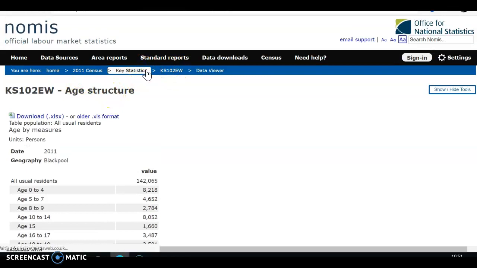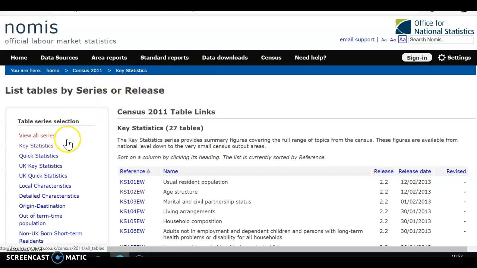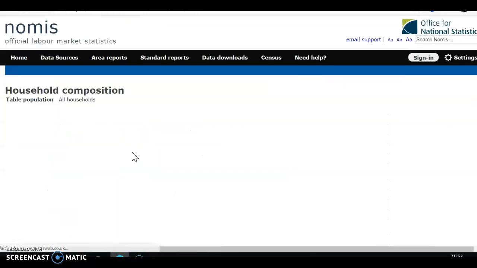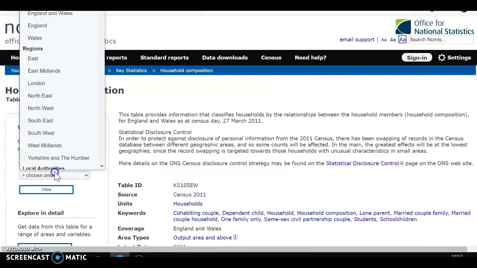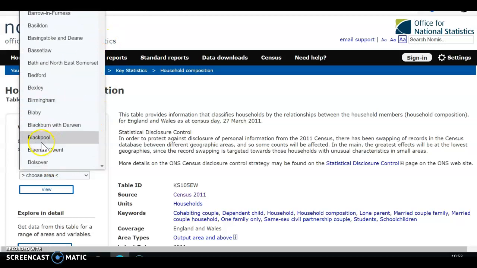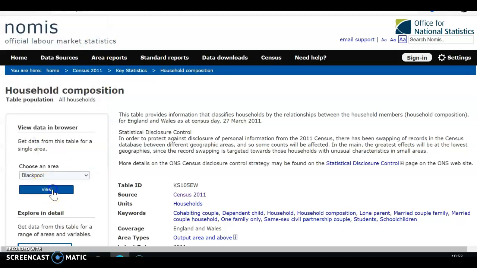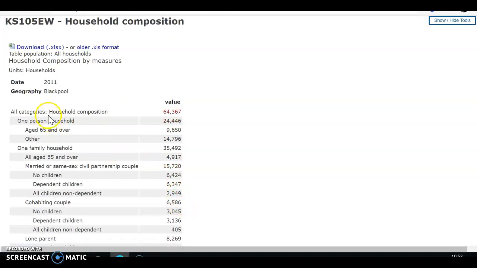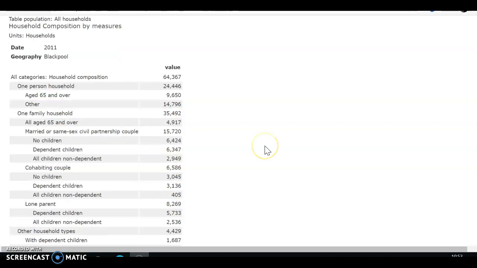We can go back and have a look at household composition. Again, we can choose Blackpool, and we can see the number of houses, 64,367 houses, and so on.